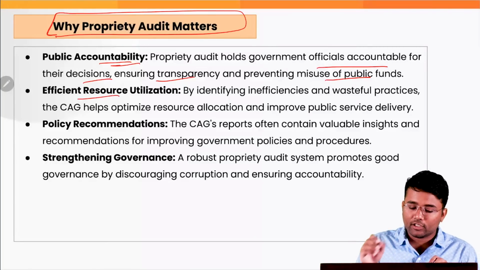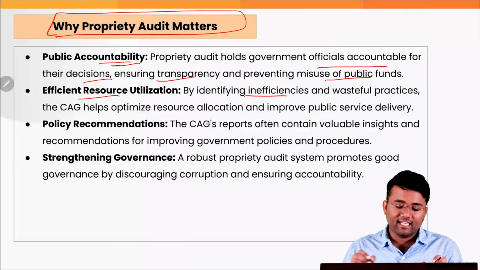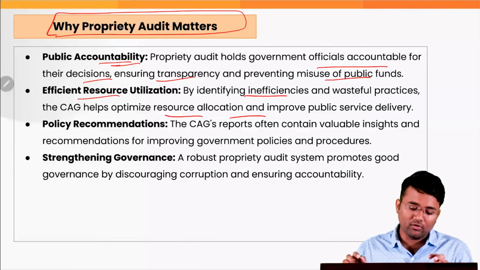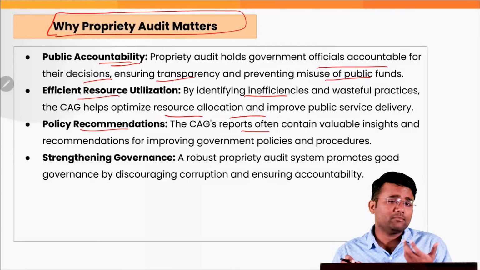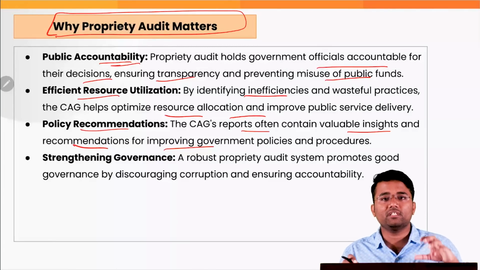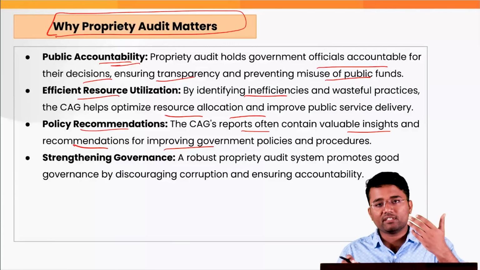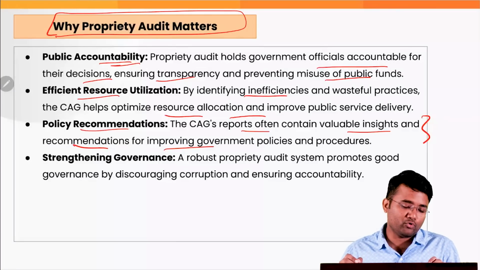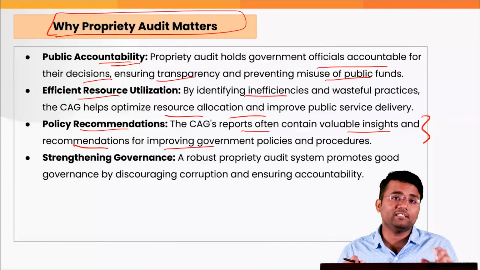Also, efficient resource utilization. By identifying inefficiency and wasteful practices, the CAG helps optimize resource allocation and improve public service delivery. Also, policy recommendations: many a times CAG reports contain valuable insights and recommendations for improving government policies and procedures, and that's why in further amendments or in the further rules that are being followed, these reports are incorporated to improve the efficient functioning or efficient utilization of the resources.